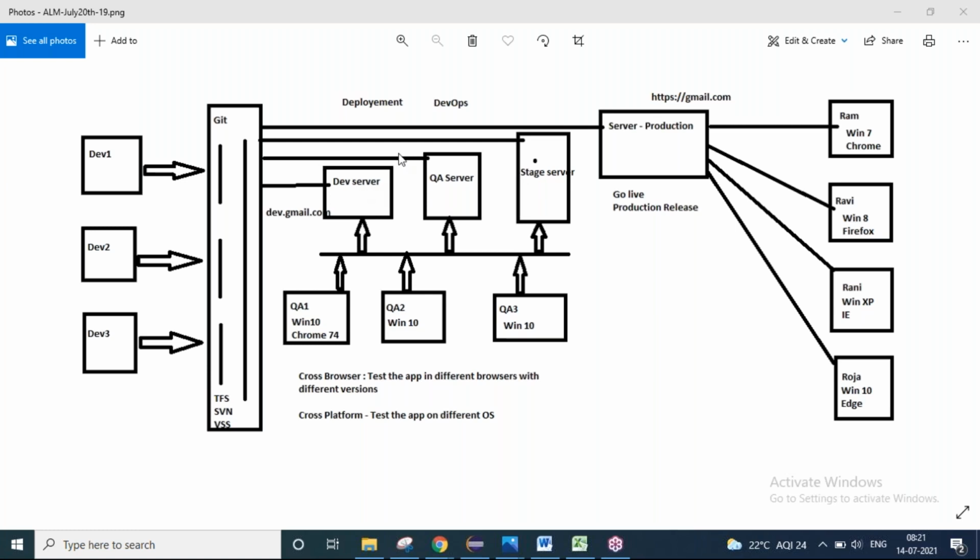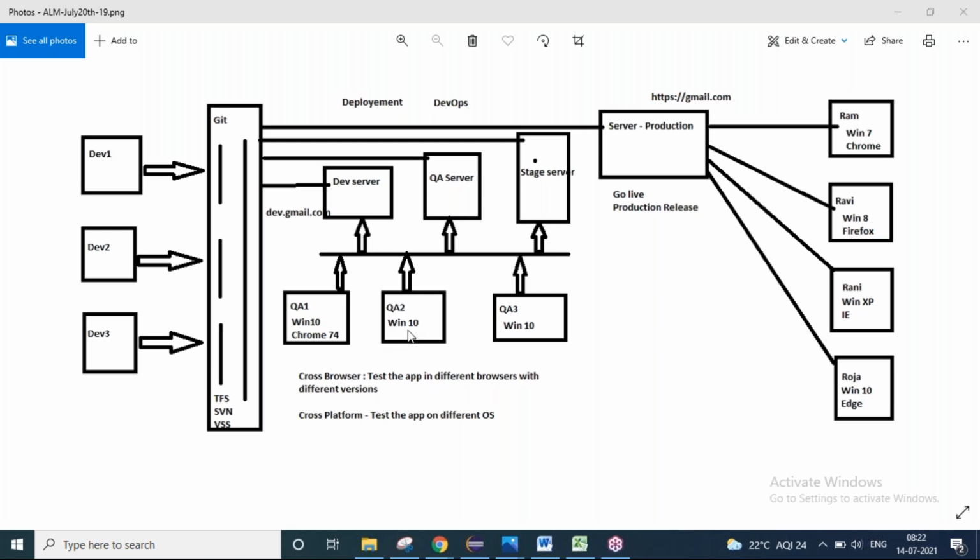So for example, my DevOps team deployed the code into the first server. I may call it the dev server, or server A, server B, server C, or 1, 2, 3. That is just a computer where my application will be hosted. Now, Google will recruit a team called the QA team, the testing team. So I have 3 testers available, and every tester will be given his own laptop, his own computer.